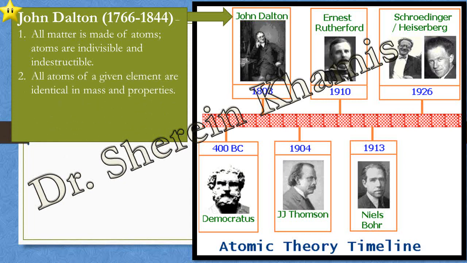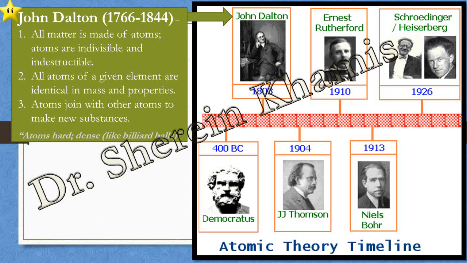Okay, another one: all atoms of a given element are identical, similar in mass and properties. So we have here the items that belong to Dalton. The third one: if atoms join with another atom, one or more, they form a new substance.